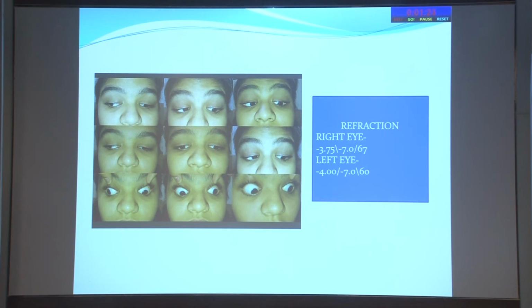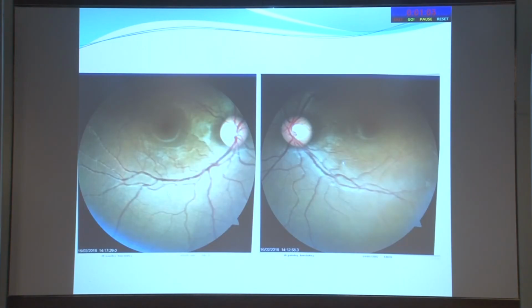vertically of course there is a limitation, and these can go into an ESO position in up gaze, what we call an A pattern. So that is also quite characteristic of these patients, that they will have an A pattern, but that is again seen more with TUBB3 and TUBB2 variants and less with KIF21A. This one had intorsion, maybe the superior oblique was also involved in this case.